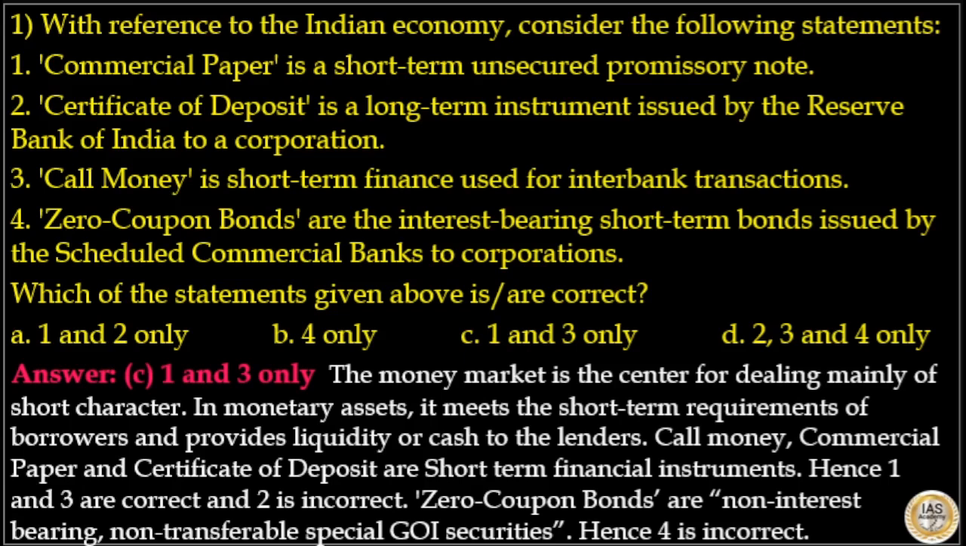Zero coupon bonds are non-interest bearing, non-transferable special government securities. Hence, statement 4 is incorrect. So, the answer to this question is option C.